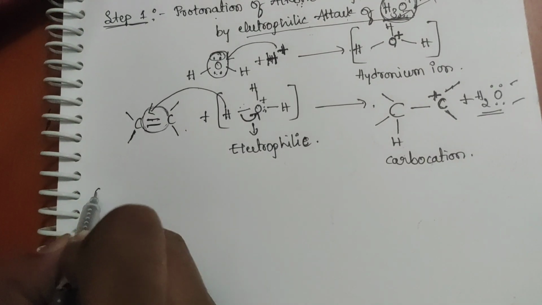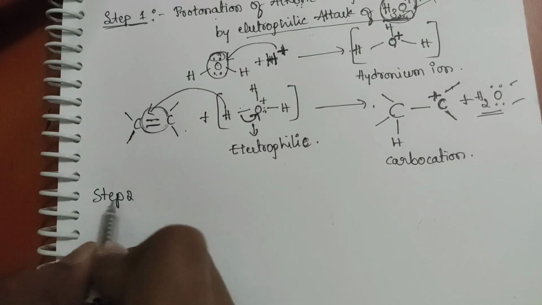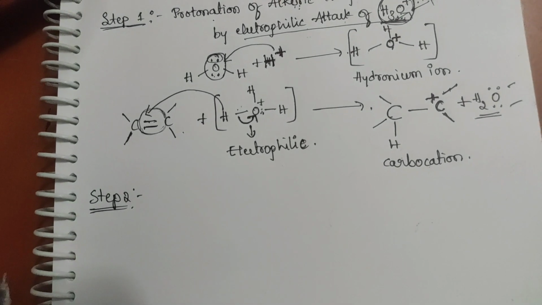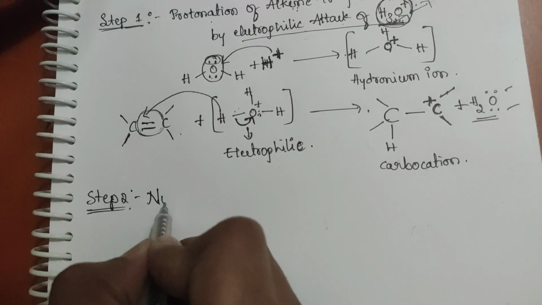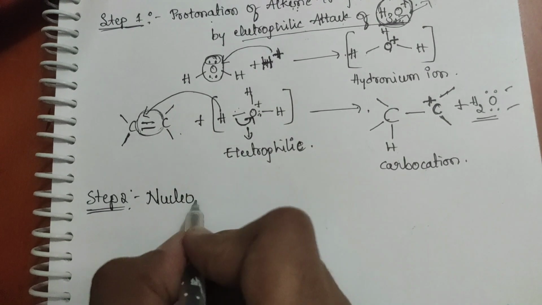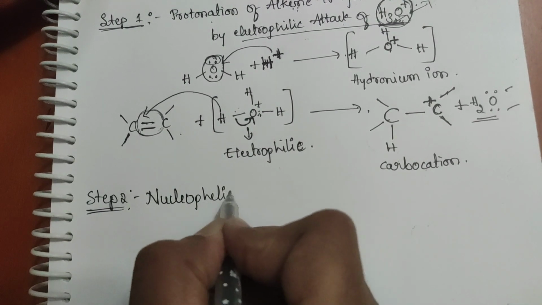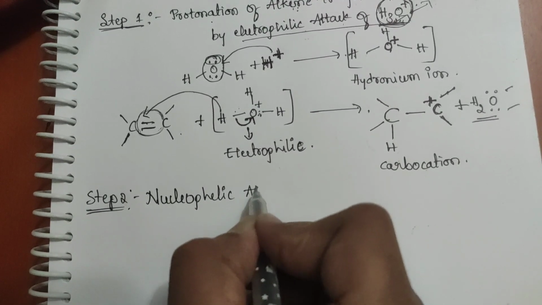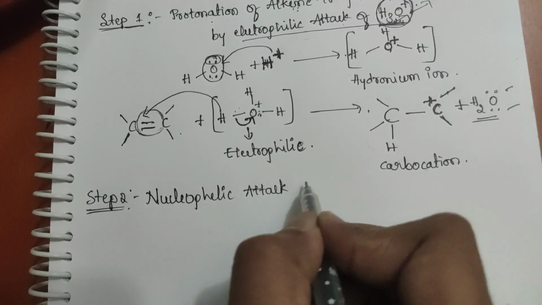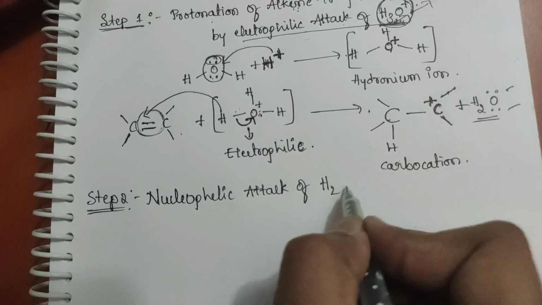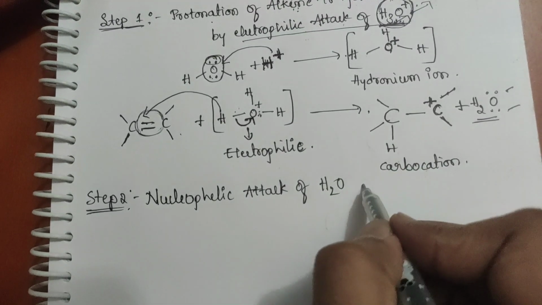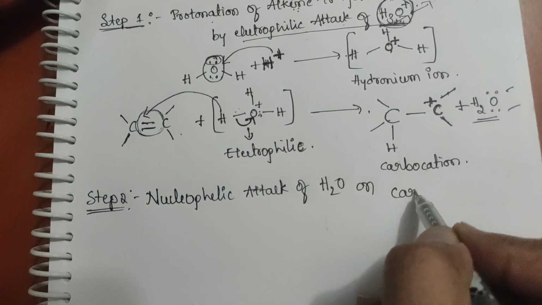What is the next step? Step 2. Just follow the statement: nucleophilic attack of water on the carbocation.